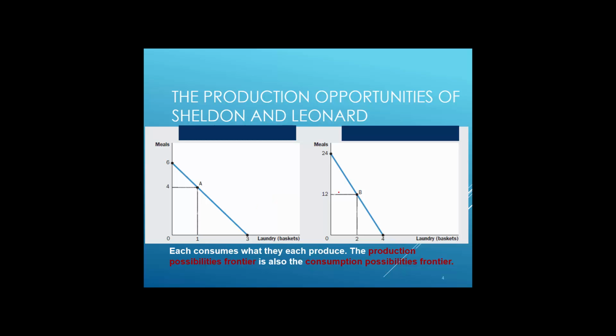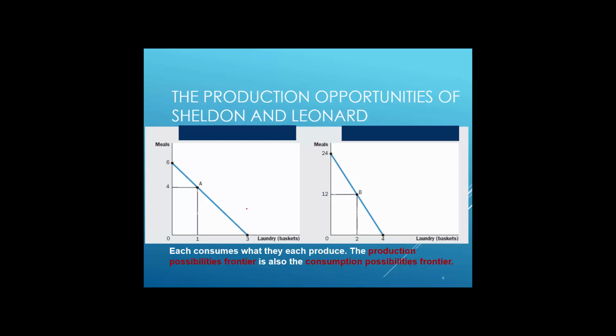What you have on this slide are 2 production possibilities. Because we assume constant opportunity cost, the production possibility frontiers for both of those consumers are represented by a straight line.